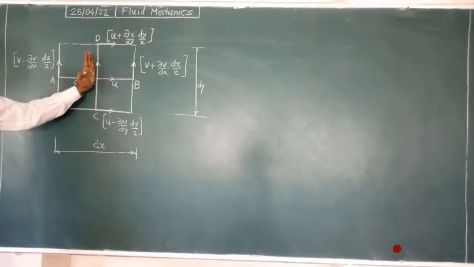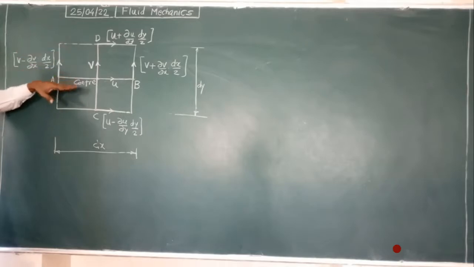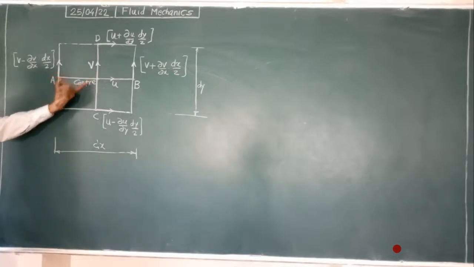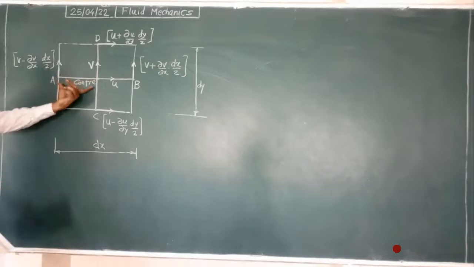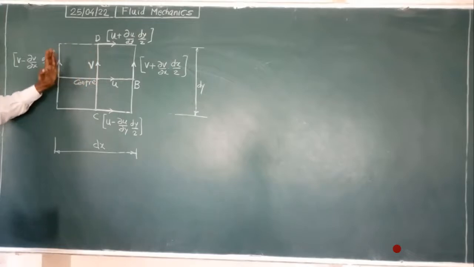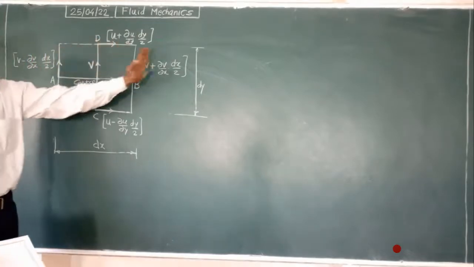Similarly for the v component, velocity at the center is v. This v is in the upward direction, along the y direction, and in segment AB point A is on the left side at a half distance of horizontal distance dx. That is why dx by 2. This distance is dx by 2. That is why for this component, velocity on the left side is decreasing, and velocity on the right side is increasing.